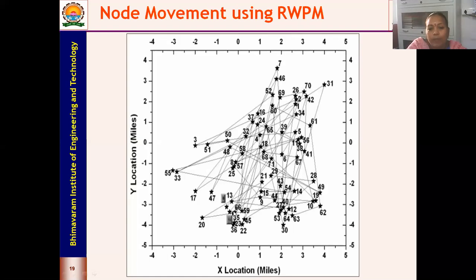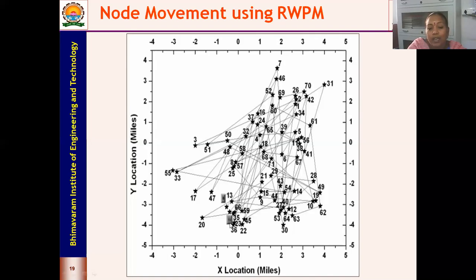Initially this indicates the 0th position, and from here it has gone to the second position, and this is the third position, fourth, and so on. And you can see it has almost come back near the center, something around 0.5, minus 0.5.